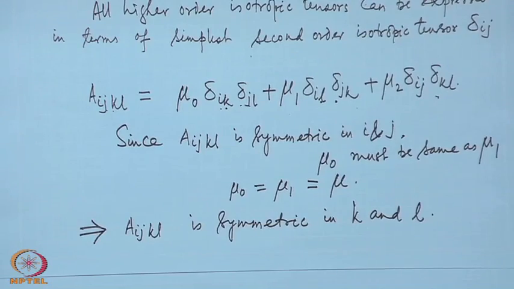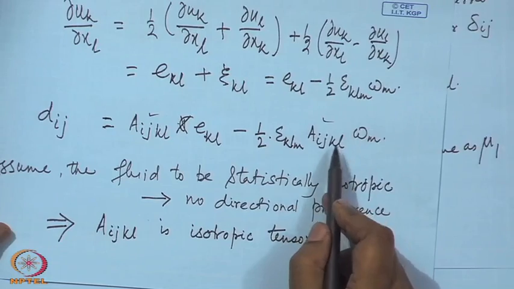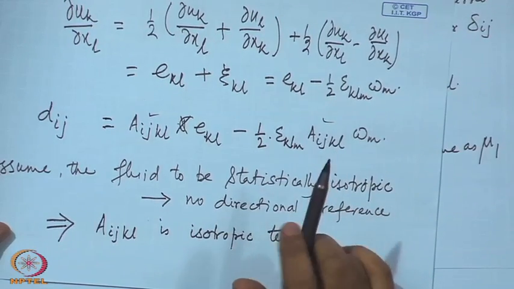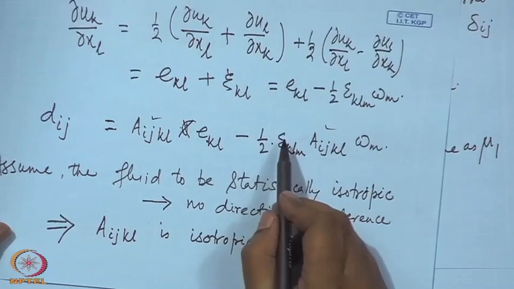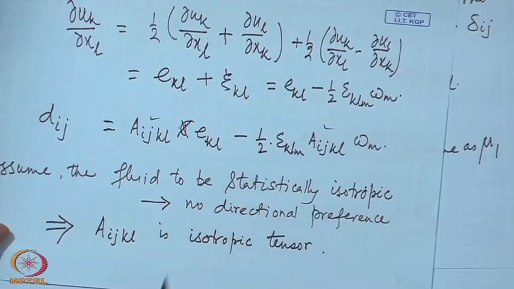Now, we can look at the second term containing the vorticity term, again mathematically. This says A_ijkl is symmetric in k and l, then it says that epsilon_kl will also be symmetric in k and l.